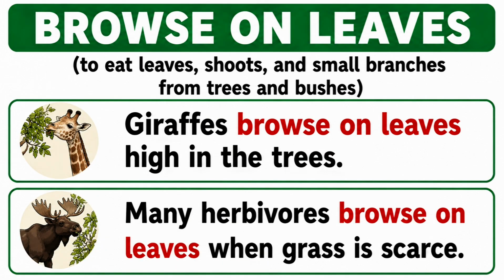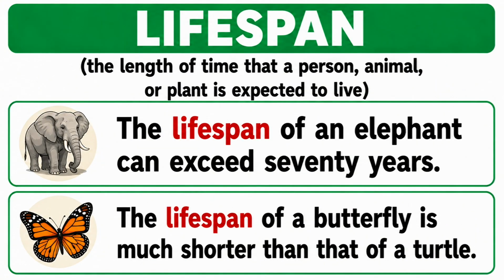Browse on leaves. To eat leaves, shoots, and small branches from trees and bushes. Giraffes browse on leaves high in the trees. Many herbivores browse on leaves when grass is scarce.